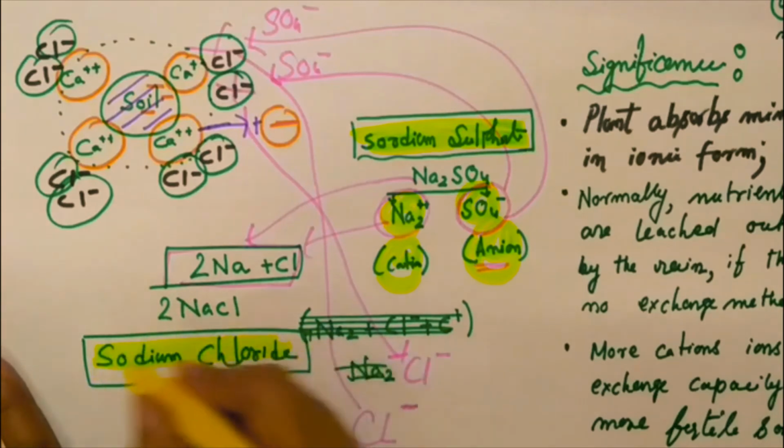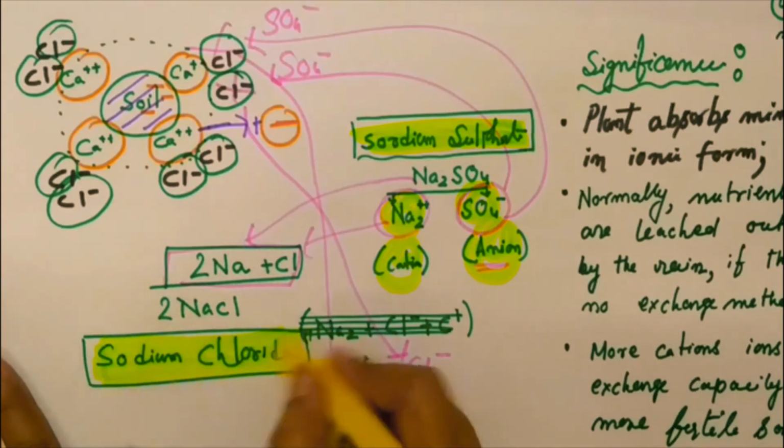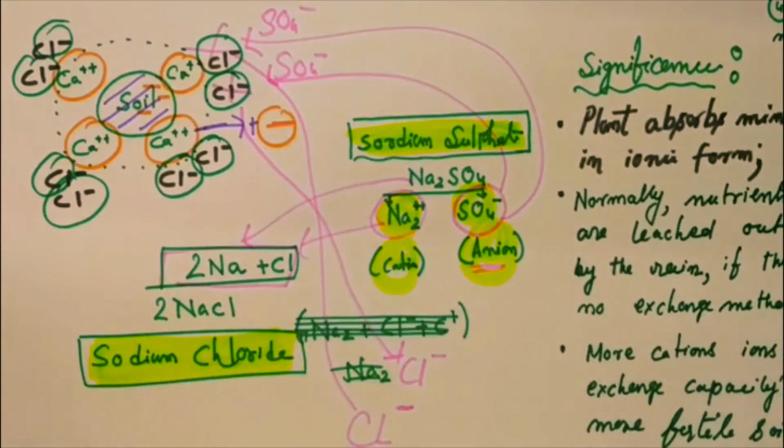This is the basic method of ion exchange. It is basically the replacement of like ions: anions will be replaced by anions, and cations will be replaced by cations.